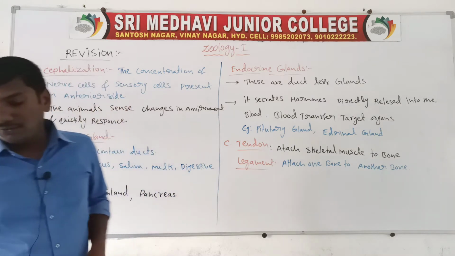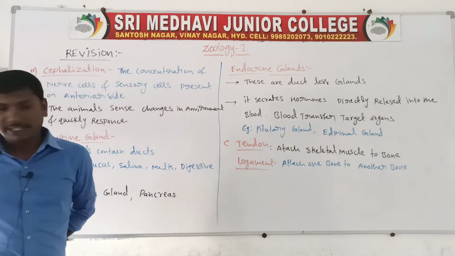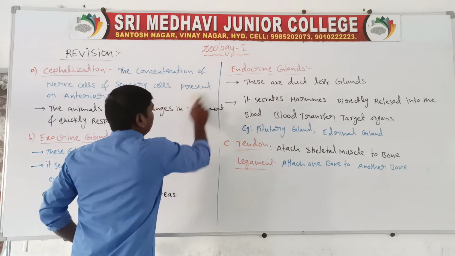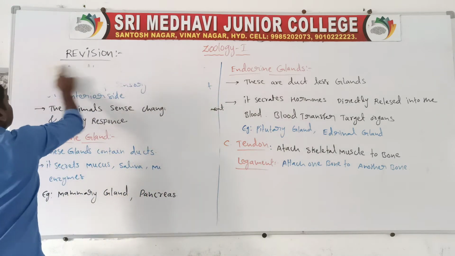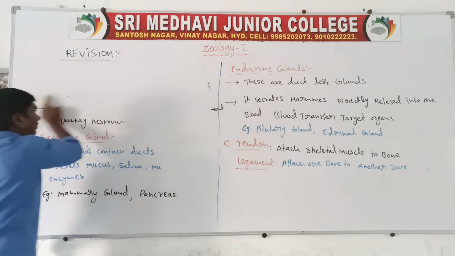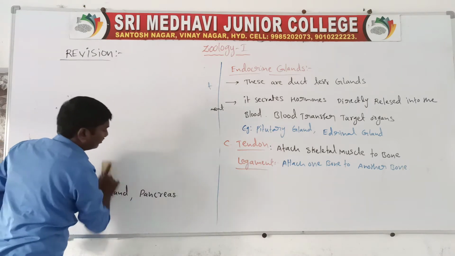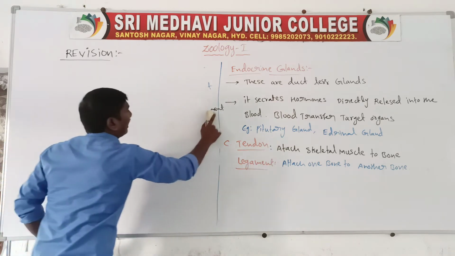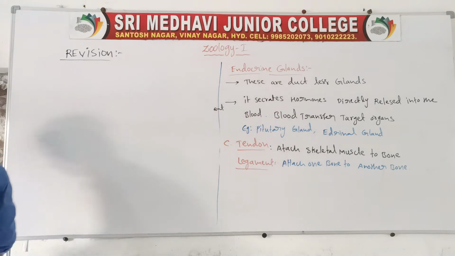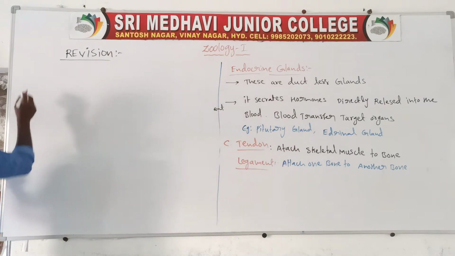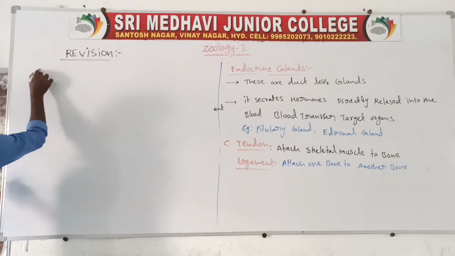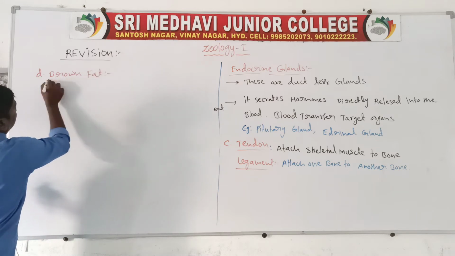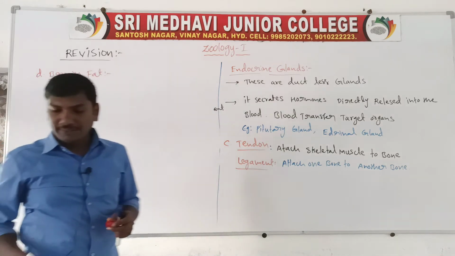distinguish between brown fat and white fat.